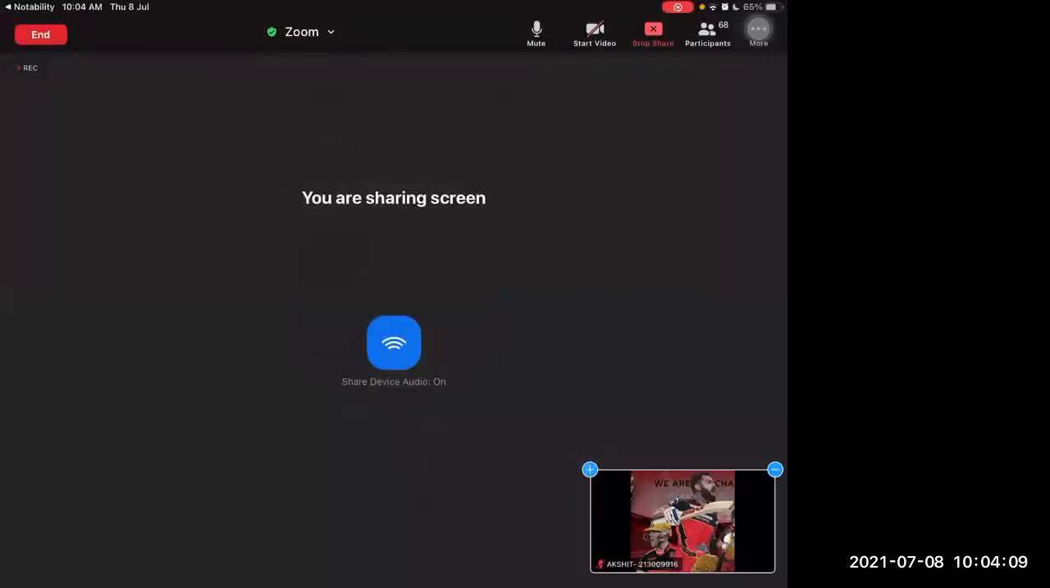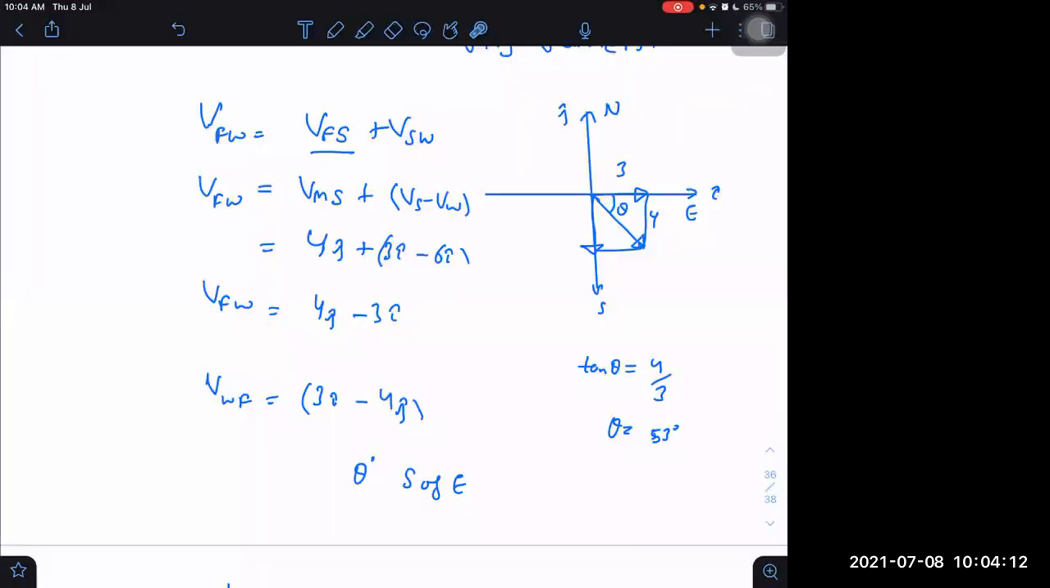So we were where? Here. Velocity of flag with respect to wind. This one, and then wind with respect to flag, we are getting this. So theta degrees south of east we can say, or we can say this 37 degrees east of south. If I take angle from here, then we are going from south. Which side are we going? We are going east side relative to south. When we are going east side relative to south, we call it east of south. When we are going south side from east, then we call it south of east.